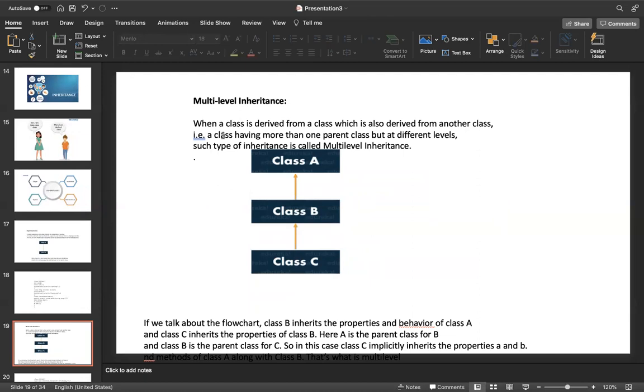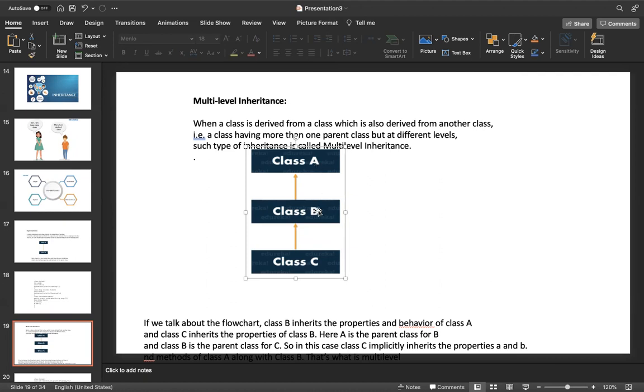Then, if we see one class derived from a class which is also derived from another class, that is a class having more than one parent class, but at different levels. Here, class C has more than one parent. B is a parent, and A is also a parent, at different levels.